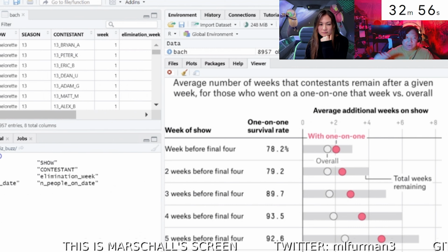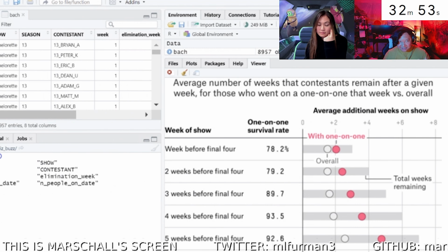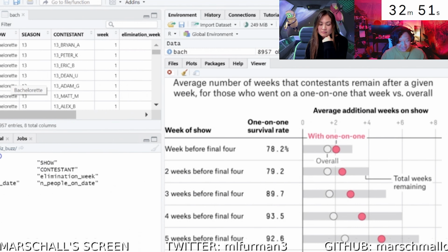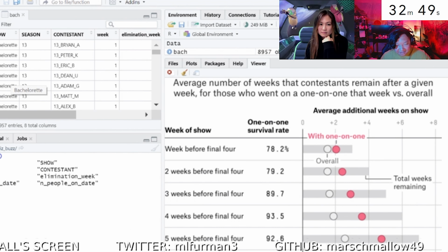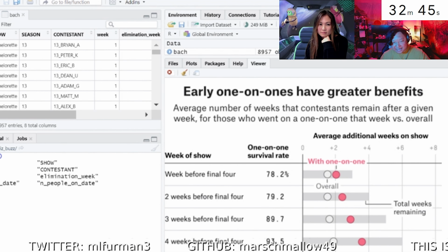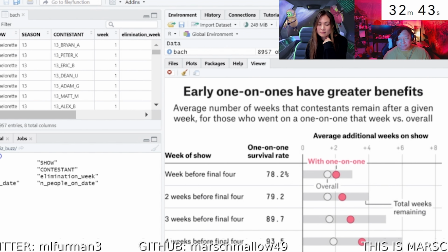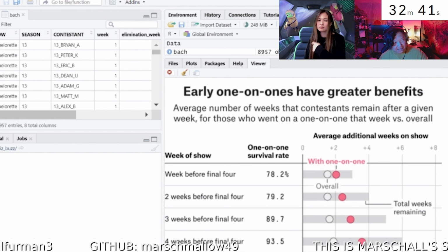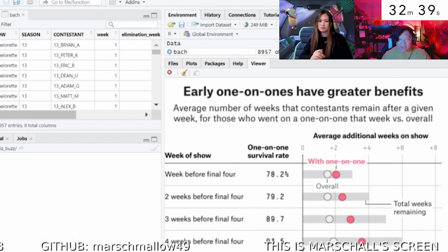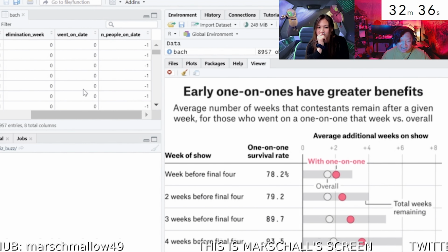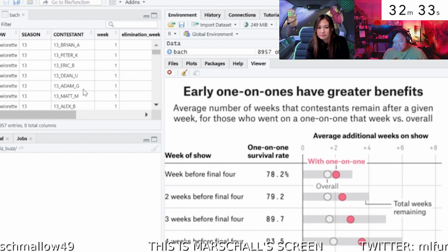So in one way, they're going to aggregate over the entire data set and group by and do just the overall how many weeks they have left estimated in the show. And then for one-on-one people who ended up getting on dates, they'll also do a conditional group by. So that's sort of how they're going to munge the data together.